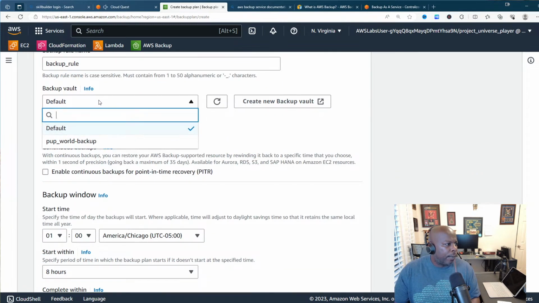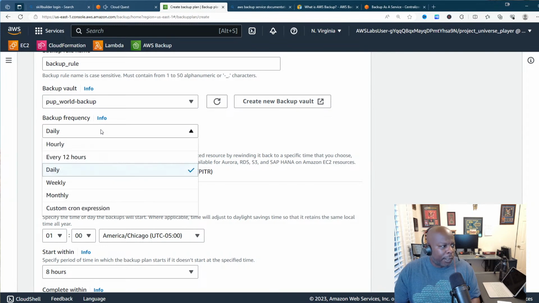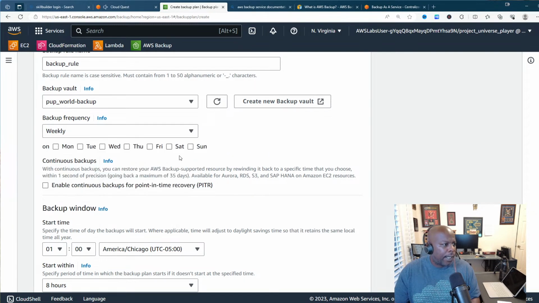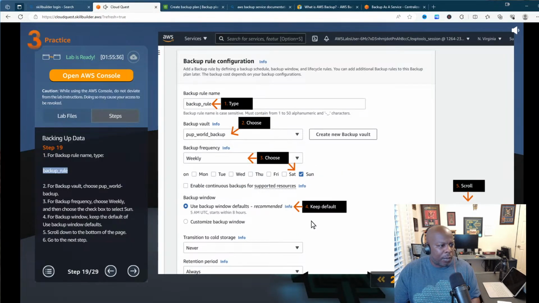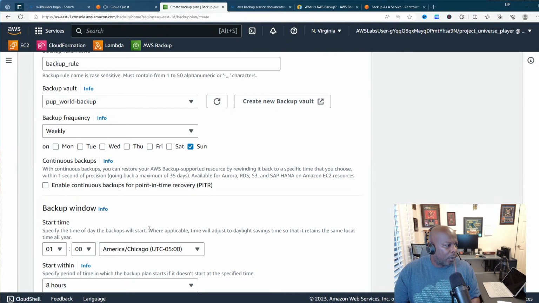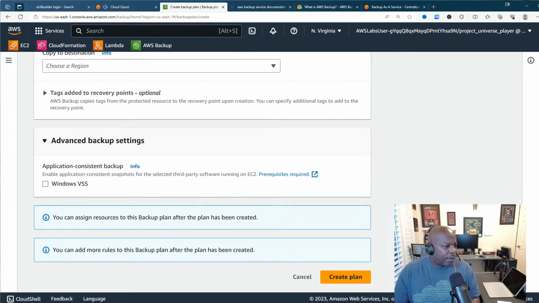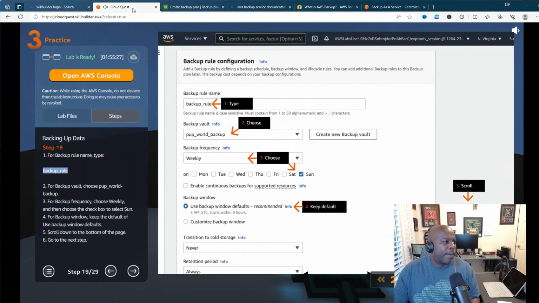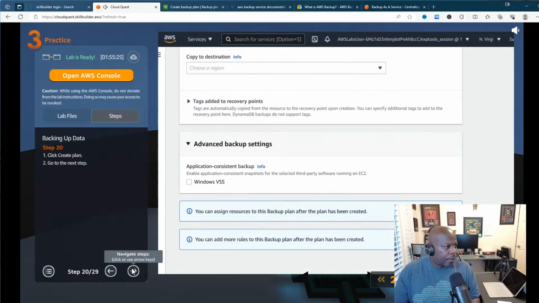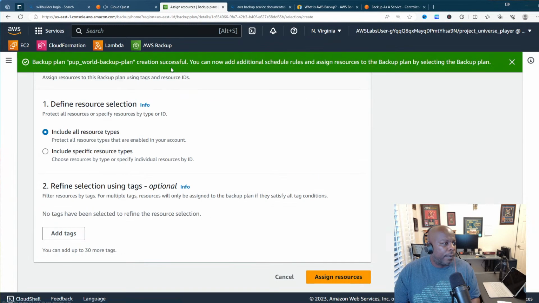So the backup vault is our vault, right? Our backup frequency is going to be weekly, okay? They had Sunday checked. Let me double check. Yep, Sunday, and then we'll keep the default and scroll down to the bottom. So we got Sunday, keeping our default here. Scrolling down to the bottom. I didn't create the backup plan. Let's go ahead and do that.